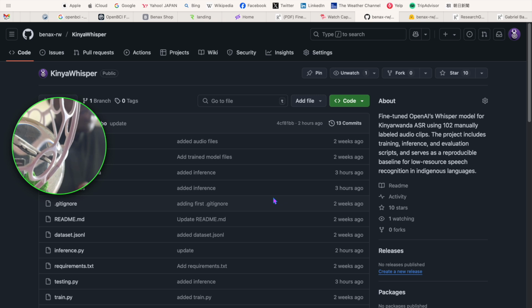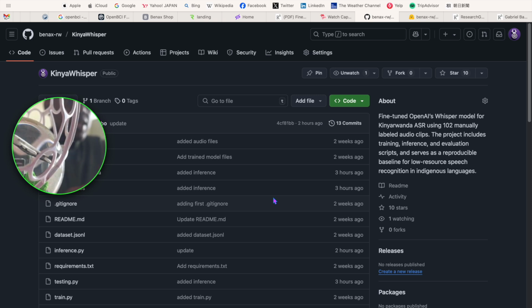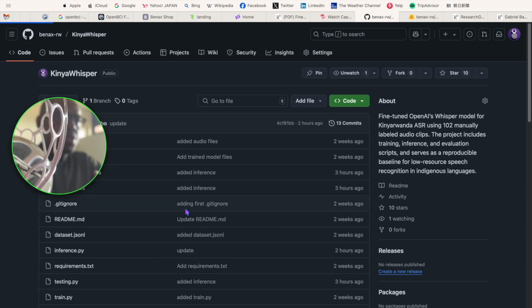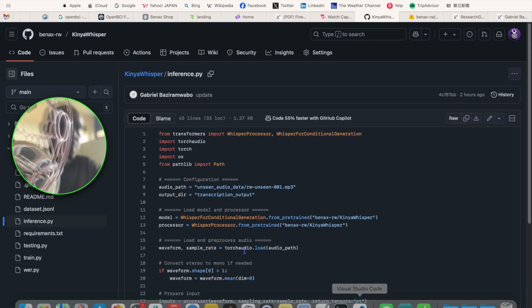For anyone who is wondering how to make use of KinyaWhisper, KinyaWhisper is for ASR, ASR standing for Automatic Speech Recognition, and it is for converting audio to text in Kinyarwanda. To make use of it, you need two elements: the audio file and this code. I have an example audio file that I recorded. Of course, you record yours.